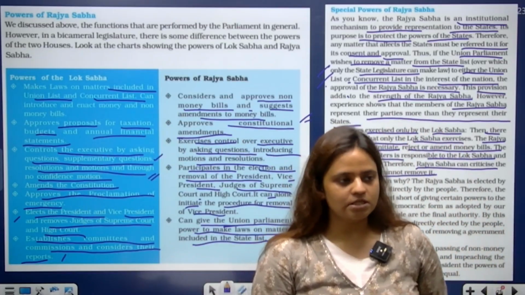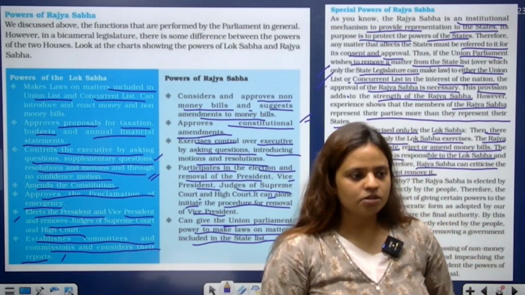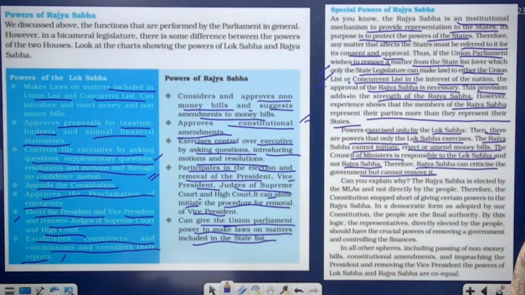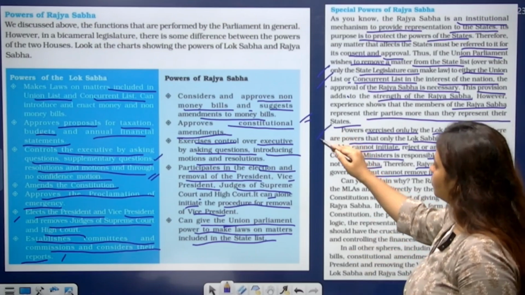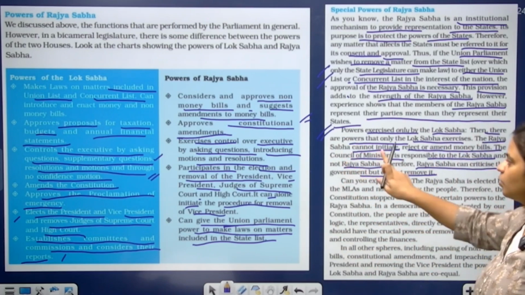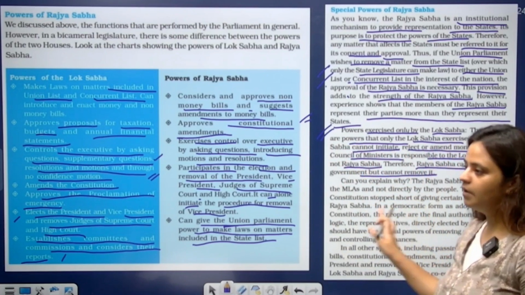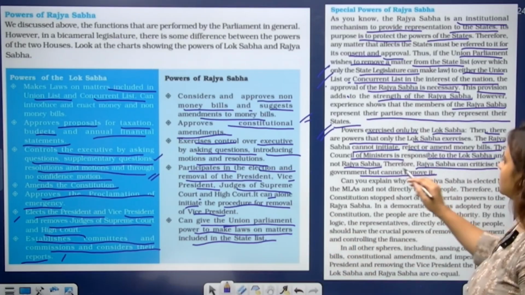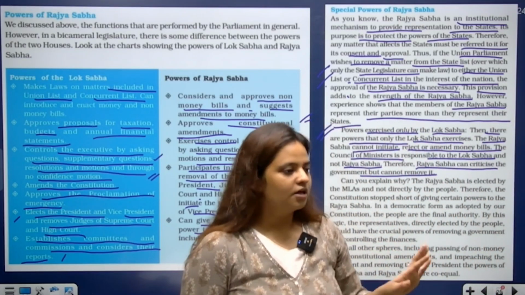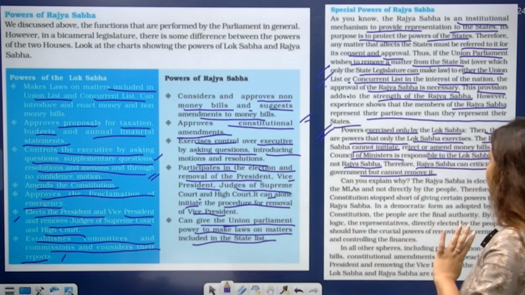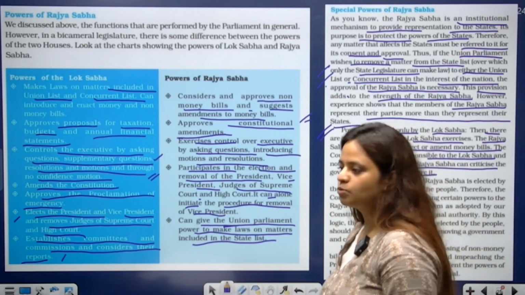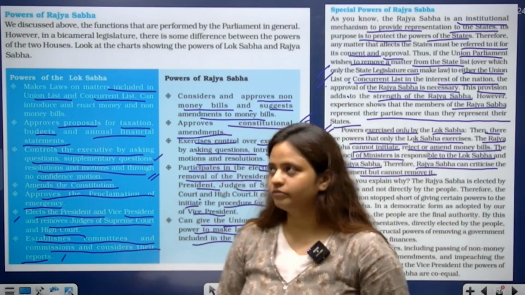Why? Because firstly it is indirectly elected and Lok Sabha has the major power. Lok Sabha has the ruling government mostly. So the power of Rajya Sabha is limited in terms of money bill. We have seen here that the Rajya Sabha cannot initiate, reject or amend any money bill. The next is that the Council of Ministers is only responsible to the Lok Sabha. It does not have any relation with the Rajya Sabha. So Rajya Sabha can only criticize the government, but it has no power in case of the removal of the government. Okay.